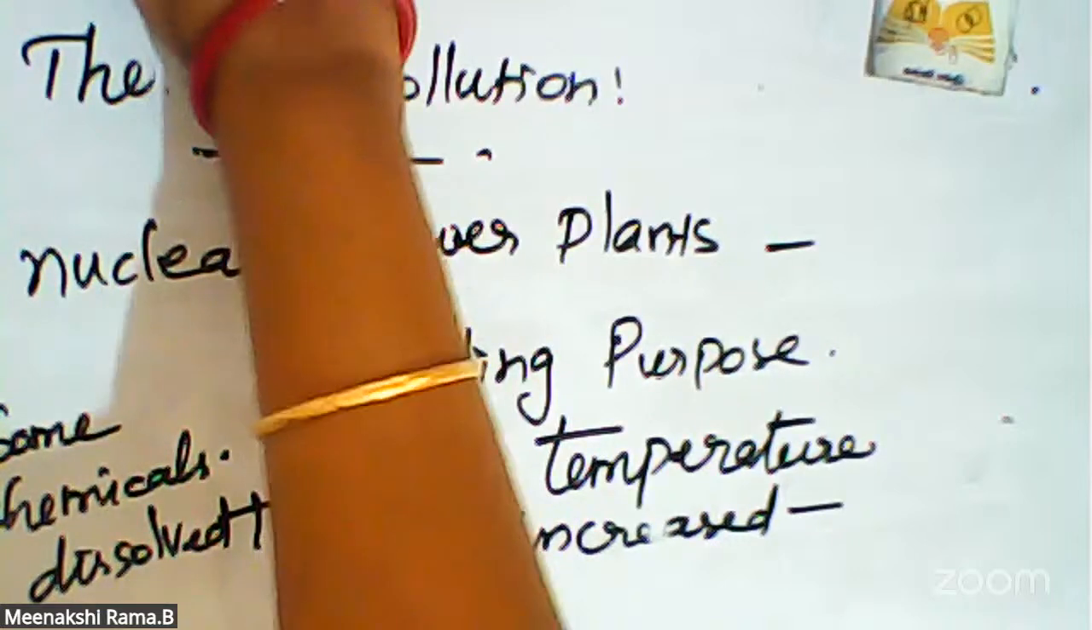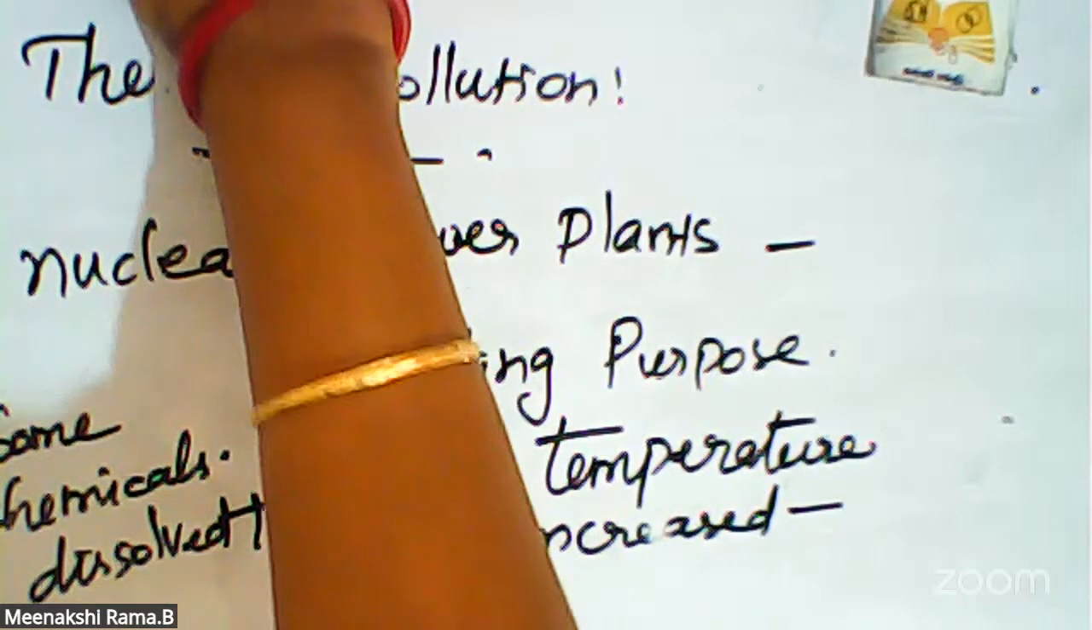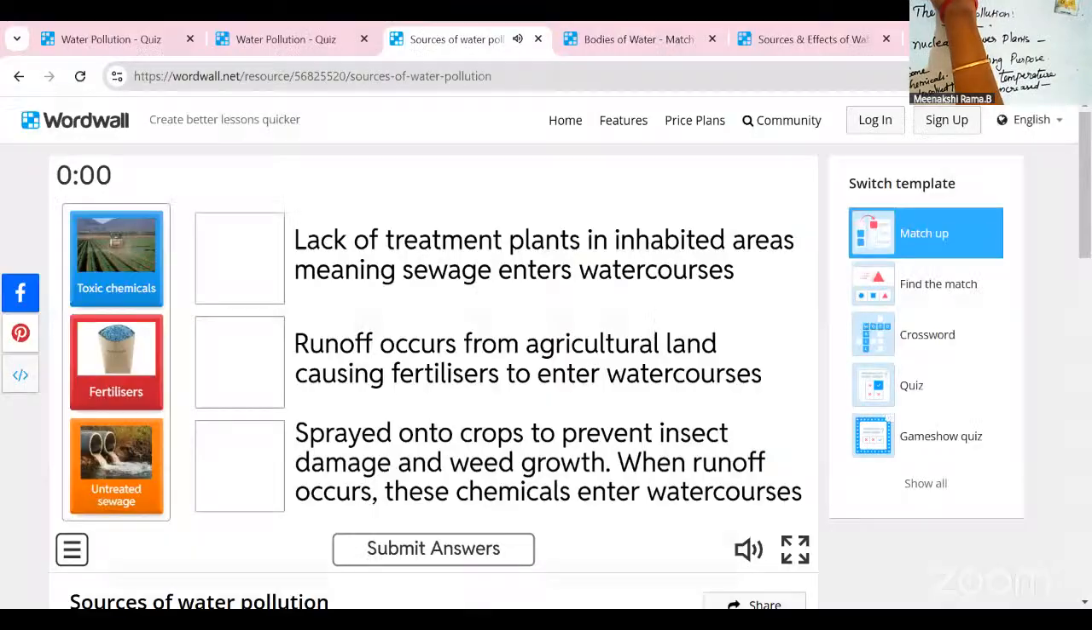Next one is sources of water pollution. Yes, different kinds of sources we learnt in this session. What are the sources? One is toxic chemicals, fertilizers, untreated sewage. These are all the sources of water pollution.